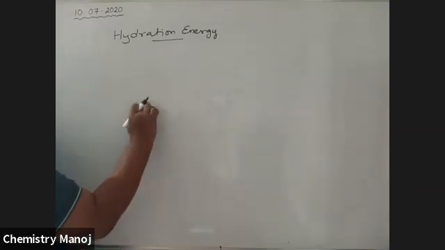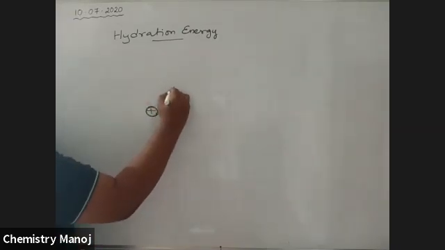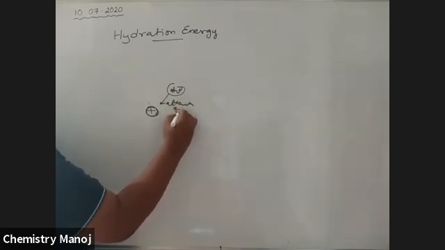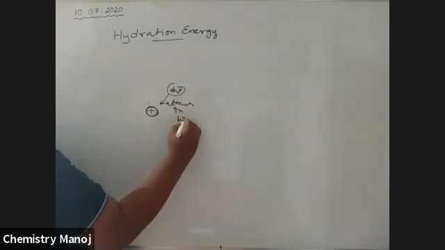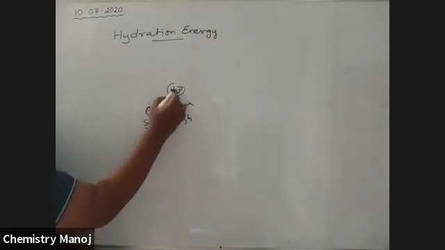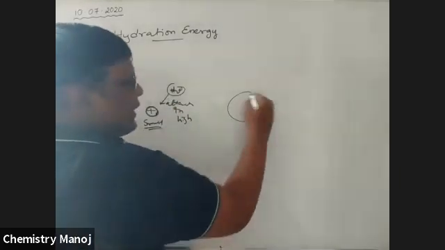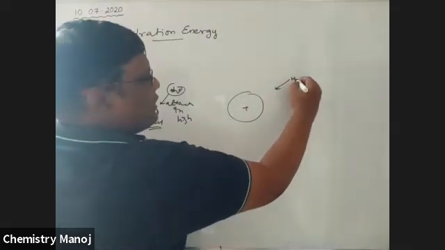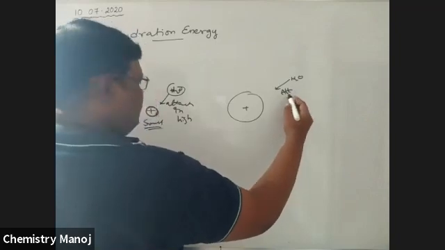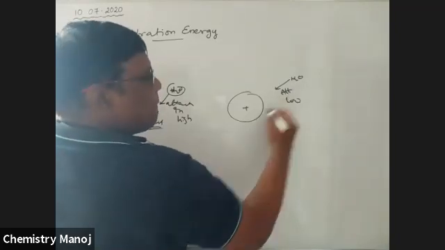If the positive ion size is small, the attraction of water molecules is high. If it is a big ion, the attraction of water molecules is low.